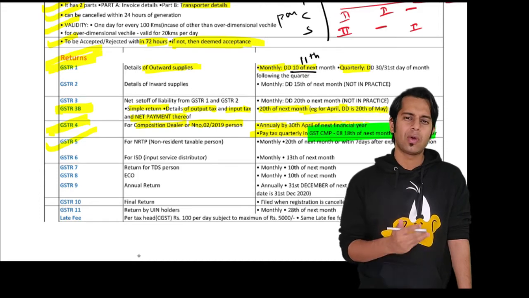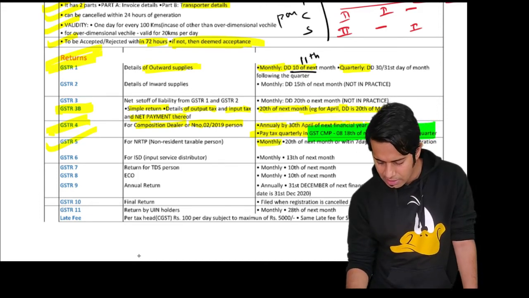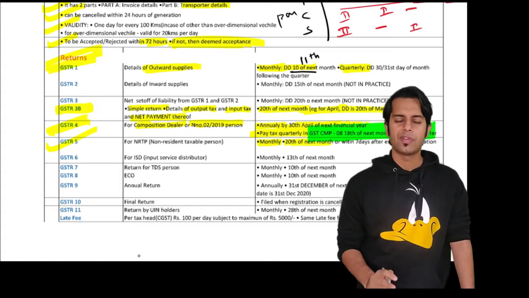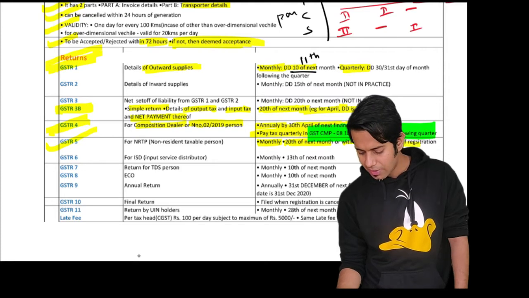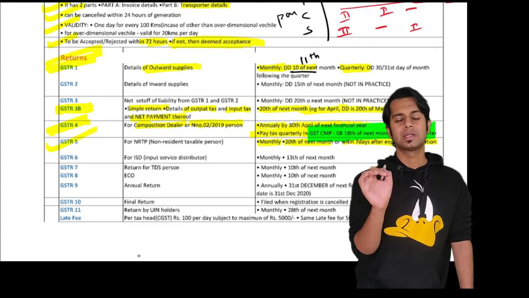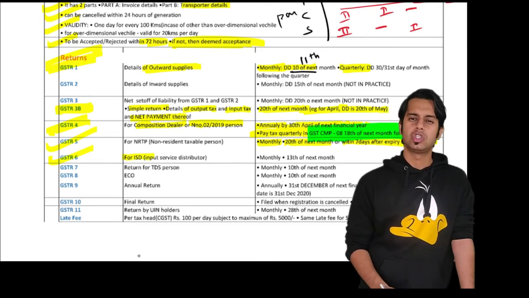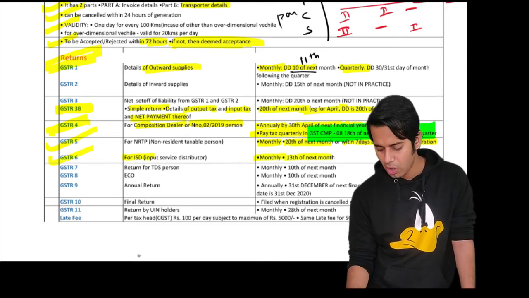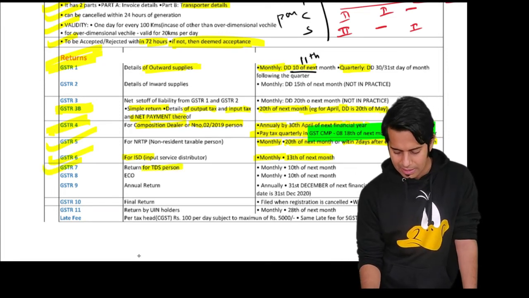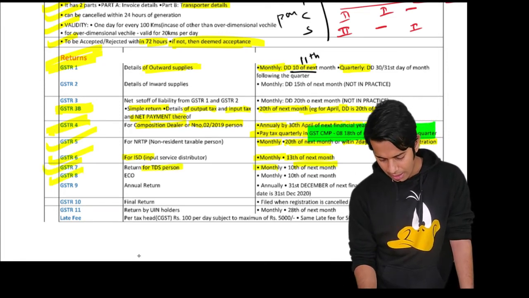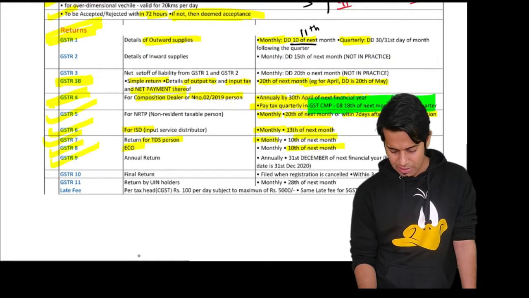Then GSTR5 is required to be filed by a non-resident taxable person. It is required to be filed monthly, by 20th of next month, or within 7 days from the expiry of your registration. Then GSTR6 is required to be filed by an input service distributor for distribution of credit. It is required to be filed monthly and by 13th of next month. GSTR7 is by TDS person by 10th of next month. GSTR8, e-commerce operator who is collecting taxes, again 10th of next month.